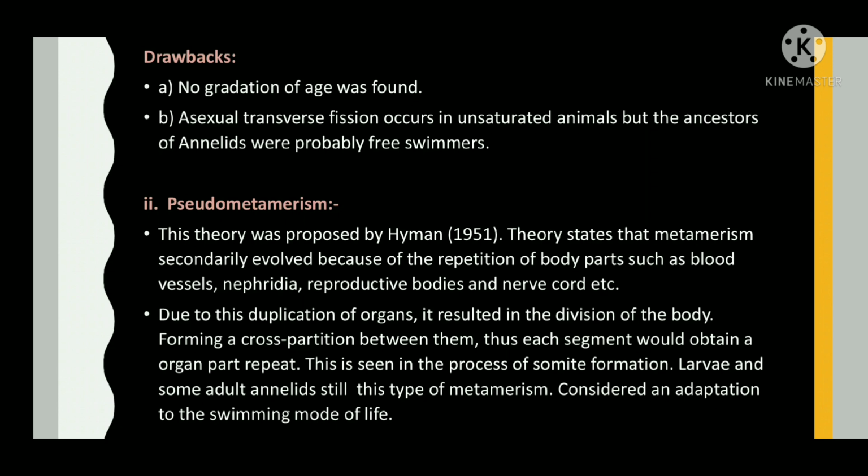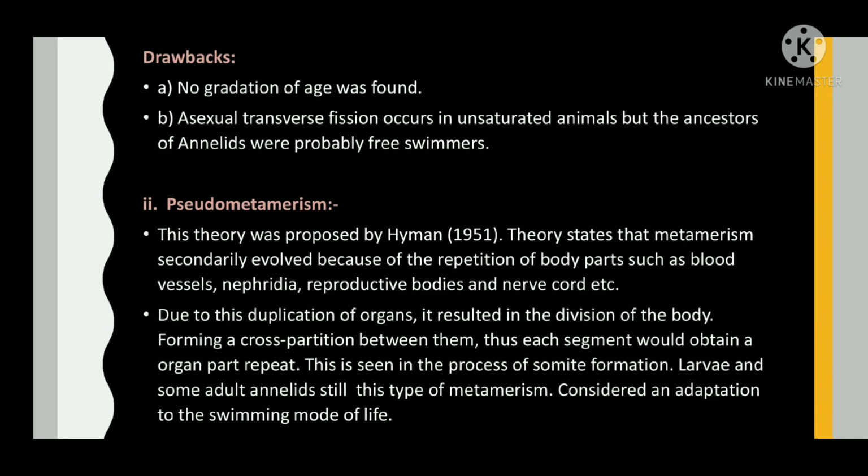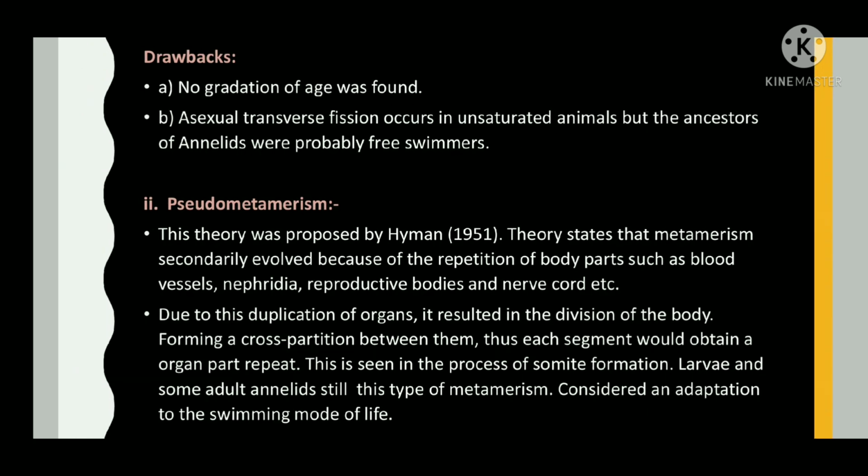Thus, each segment would obtain an organ part repeat. This is seen in the process of somite formation. Larvae and some adult annelids still follow this type of metamerism, considered an adaptation to a swimming mode of life.